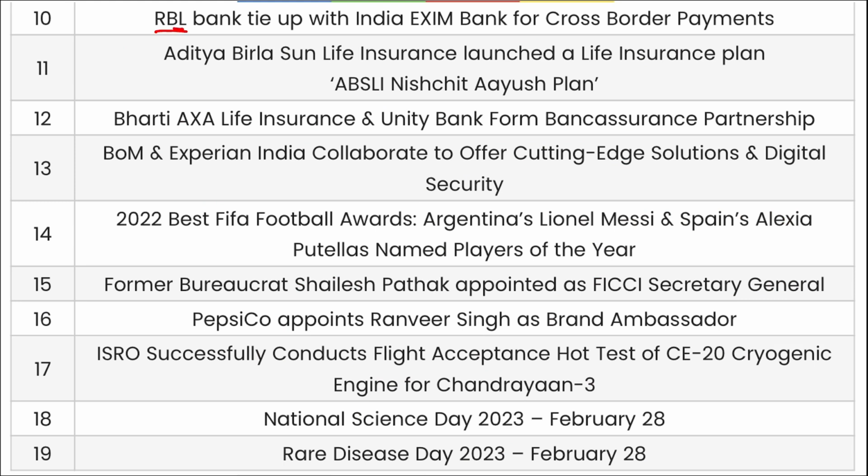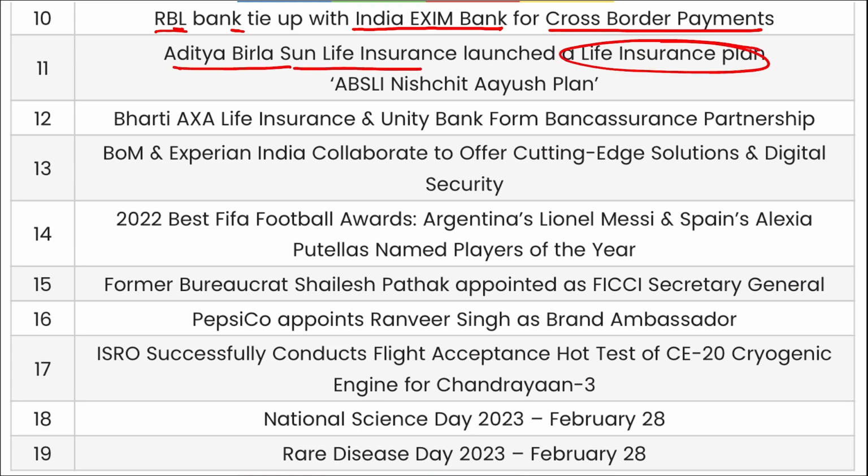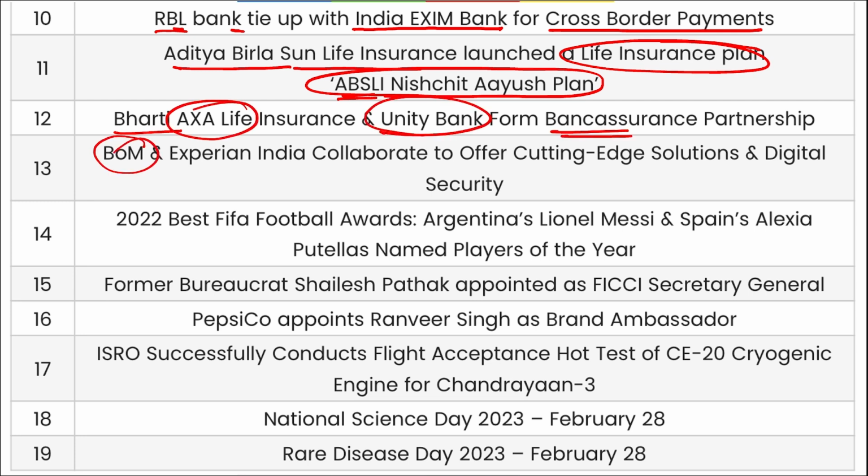Next is RBL Bank has tied up with Indian Exim Bank for cross-border payments. Aditya Birla Sun Life Insurance have launched their life insurance plan, that is ABSLI Nishchit Ayush plan. Bharti AXA Life Insurance and Unity Bank has formed a bancassurance partnership. Bank of Maharashtra and Experian India has collaborated to offer cutting-edge solutions and digital security.